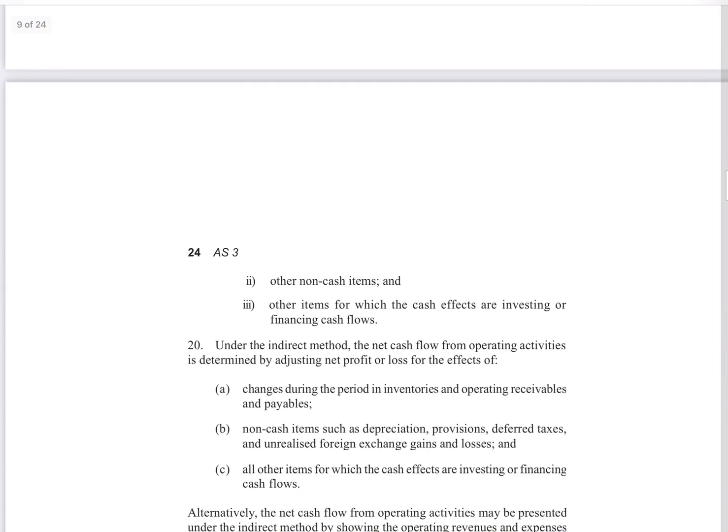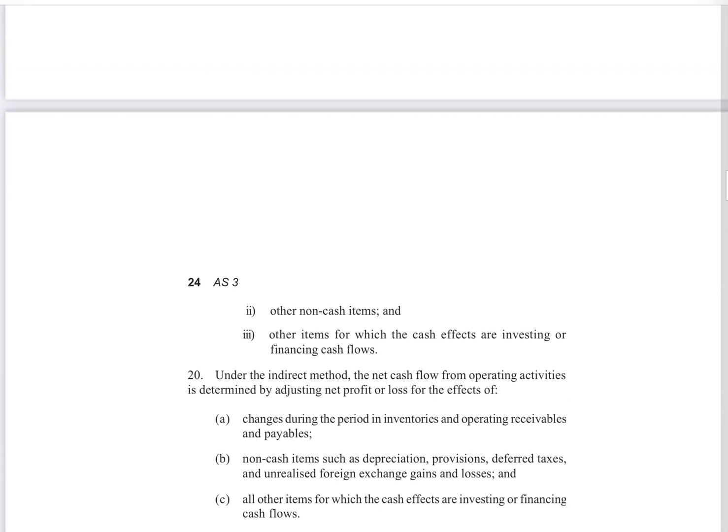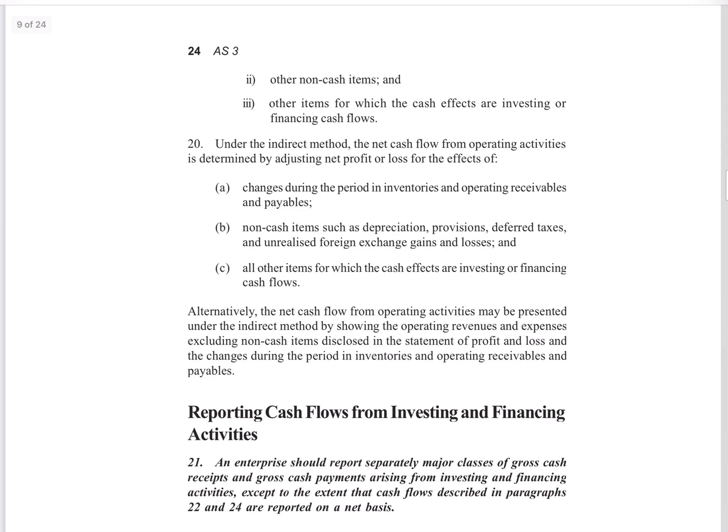They have given the benefits, like if you take up the indirect method, the net cash flow from operating activities may be presented by showing the operating revenues and expenses, excluding non-cash items disclosed in the P&L. So in the indirect method they just pick up the profit or loss shown in your P&L and adjust it for non-cash expenditure, and net off all non-operating activities to get the cash flow from operating activity.